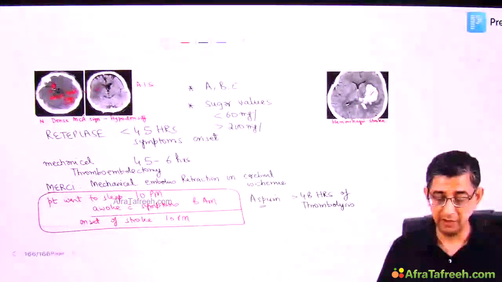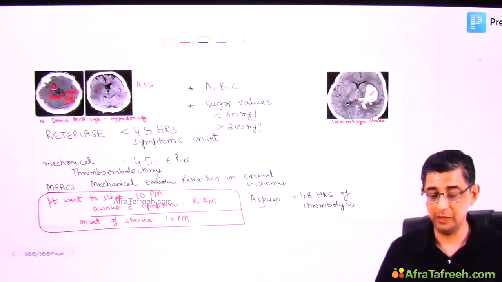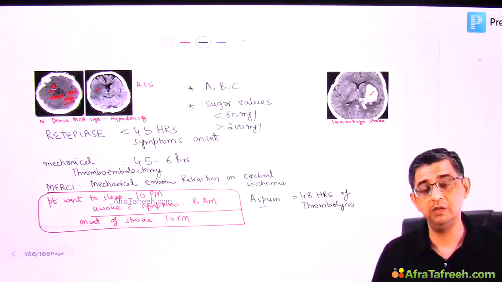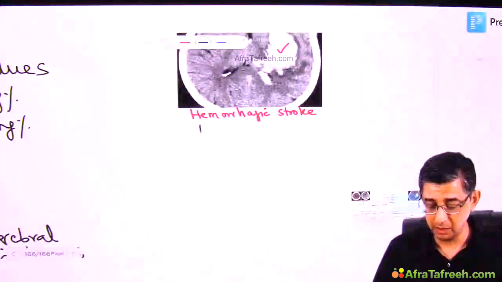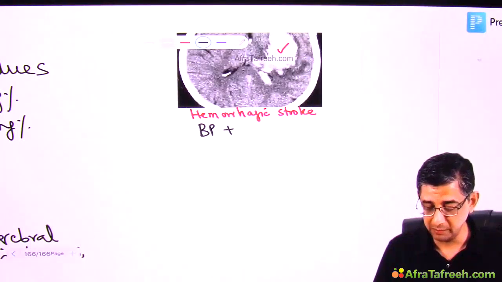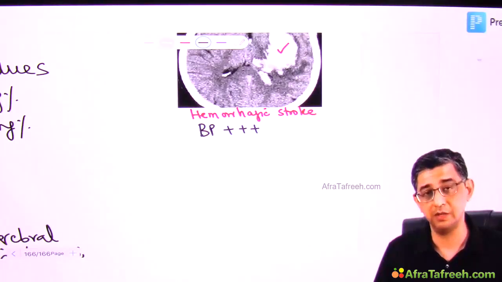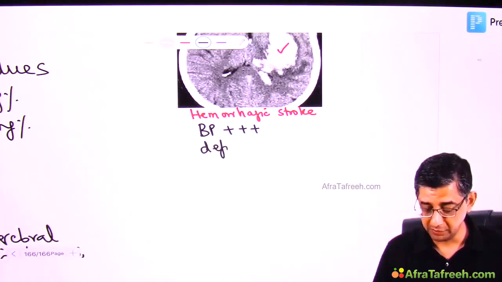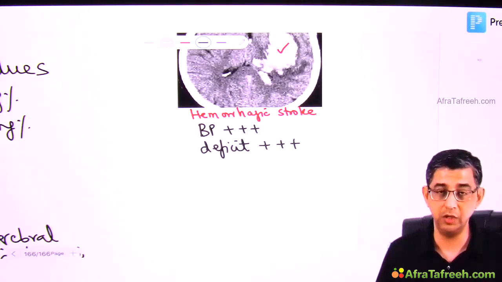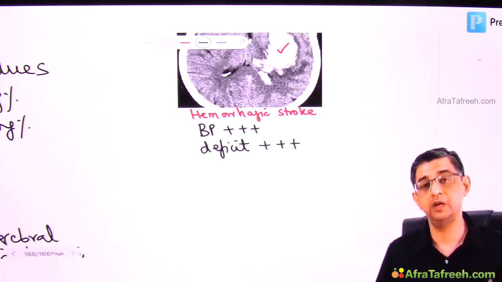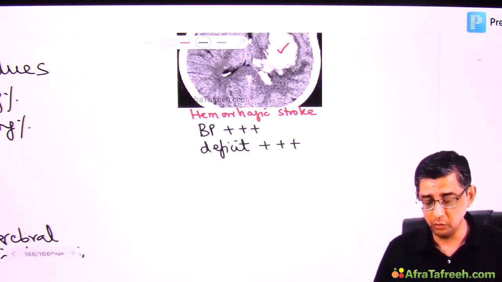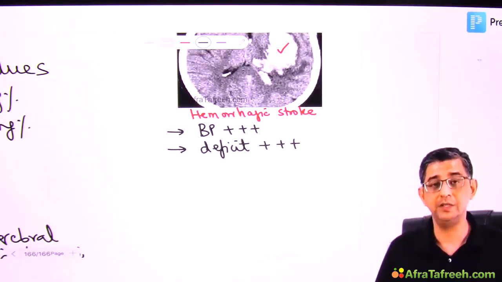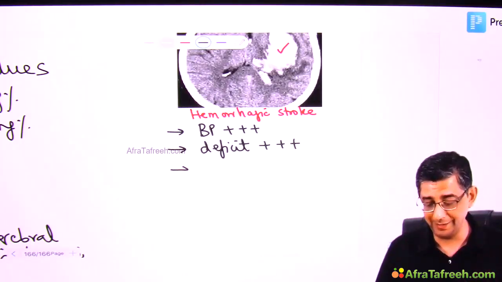I want to highlight the fact that straight away when you get a question, don't comment on whatever type of stroke is present. Clinically, we cannot differentiate between the types of stroke. But some clinical pointers will always be there. Like if it begins with a patient who's having a hypertensive crisis, and the deficit of this person is increasing gradually. Like when he came, he was having paralysis in only one arm, but now, let me say, even the trunk has got involved, and earlier he was able to speak, now he's not able to speak. If you are getting a scenario of these two facts, it is suggestive. I'm not saying it is guaranteed, it is suggestive.